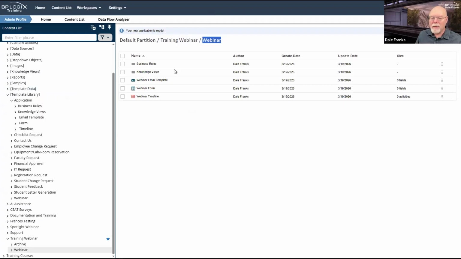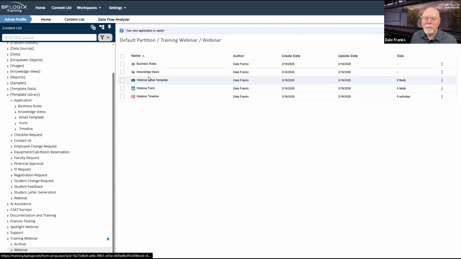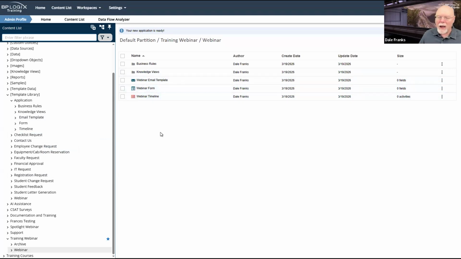Also note that my email template, form, and timeline have been renamed webinar email template, webinar form, and webinar timeline. So whatever name I give my new application is just going to be prepended to the existing object names of the objects in my application.